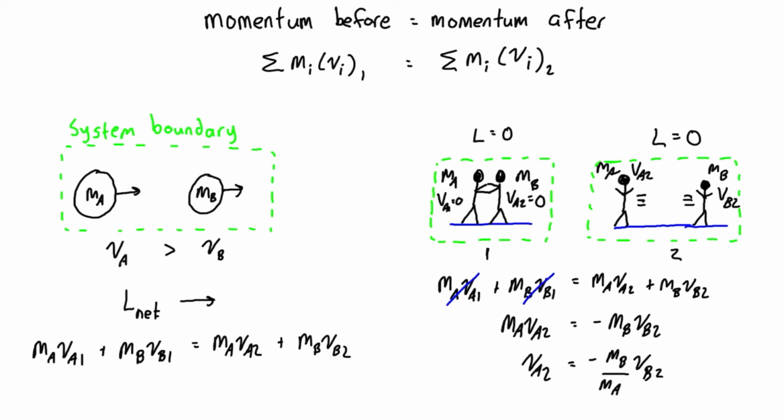And always, if you have problems like this, just draw a boundary around the masses, the objects that you're given, and then you can go from there. So the impact or the impulse between them is not considered external. And yeah, that should be enough to get you going with the conservation of momentum problems.